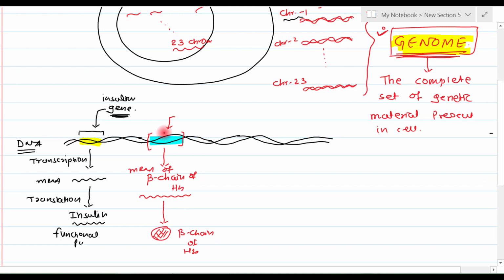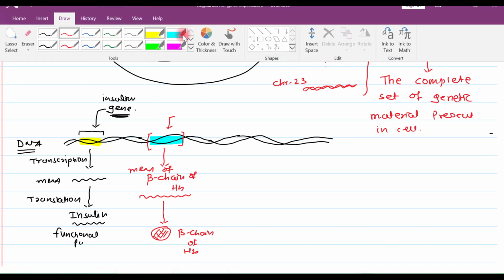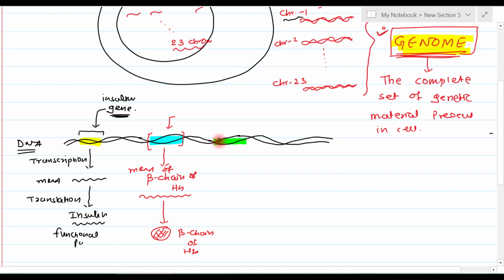And it is not necessary that a gene's ultimate product is always a protein. No, it is not necessary. Suppose this much part of DNA is giving rise to rRNA by transcription.